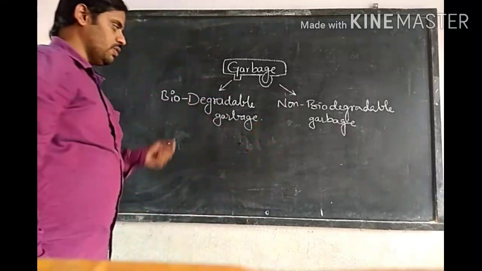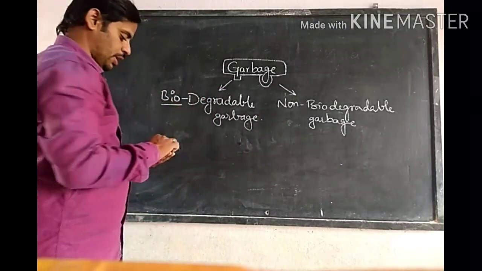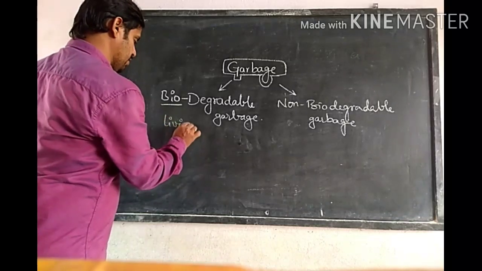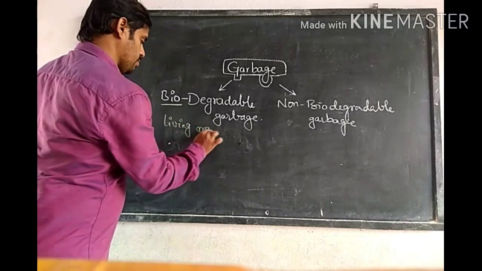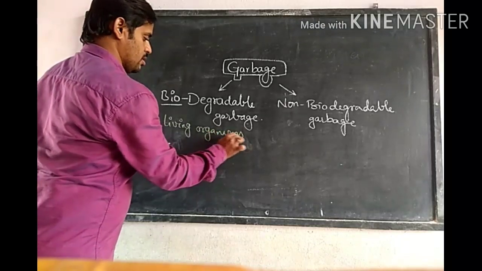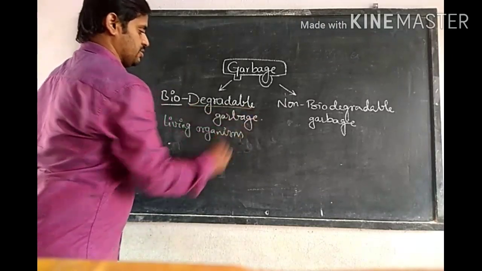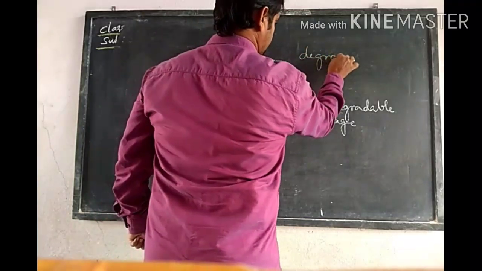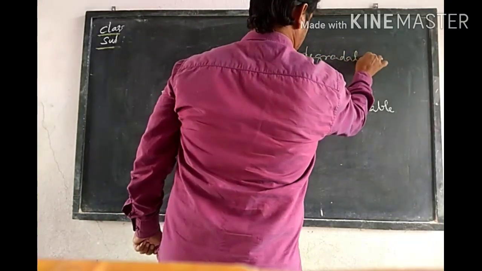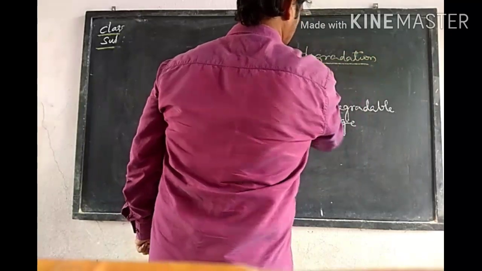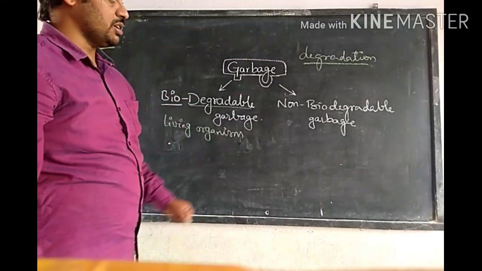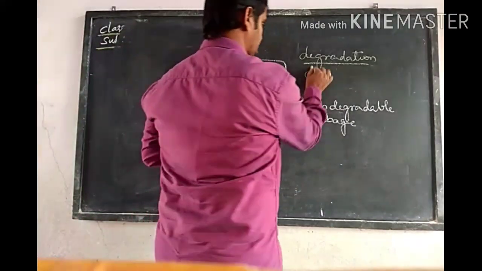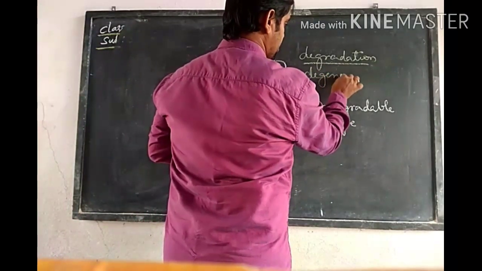Right. Here, what is meant by bio? Bio means living things, living organisms. And what is meant by degradation? Degradation is nothing but decomposition or degeneration.